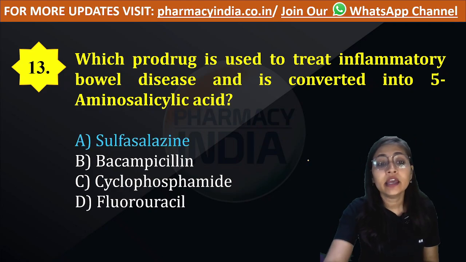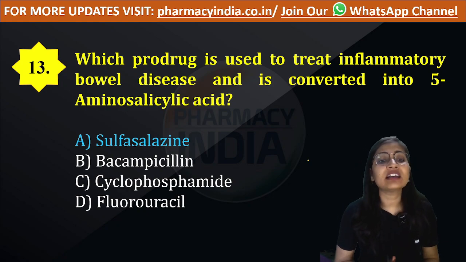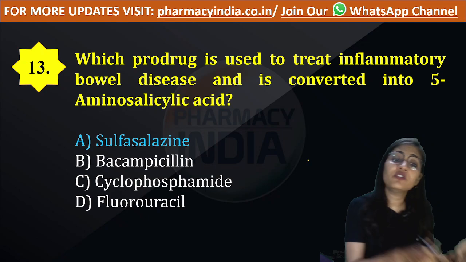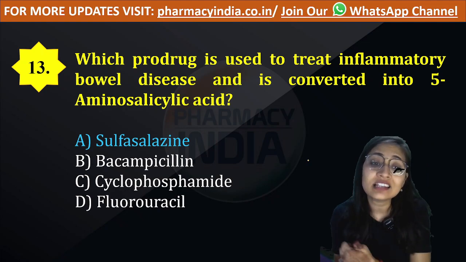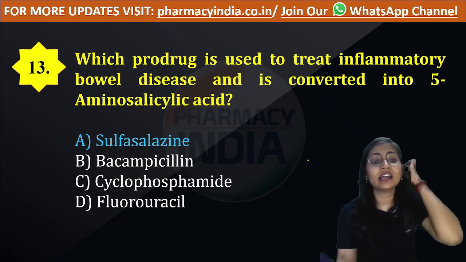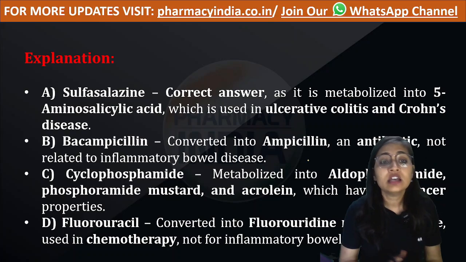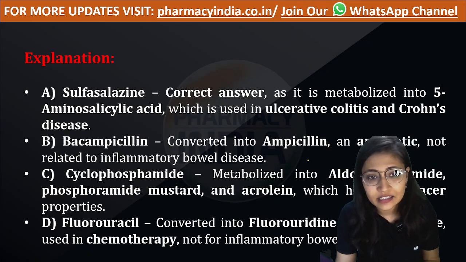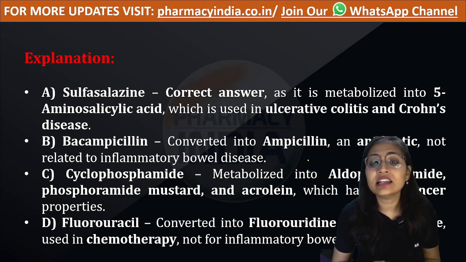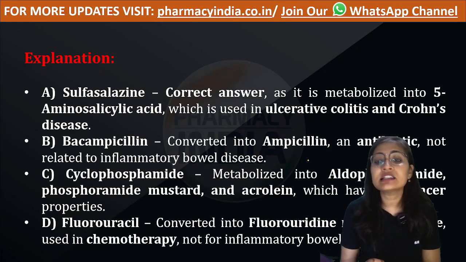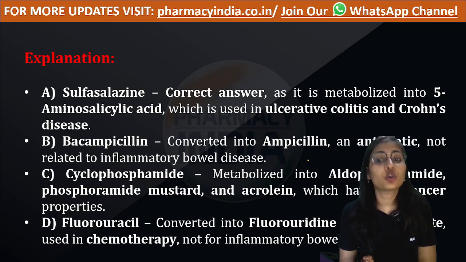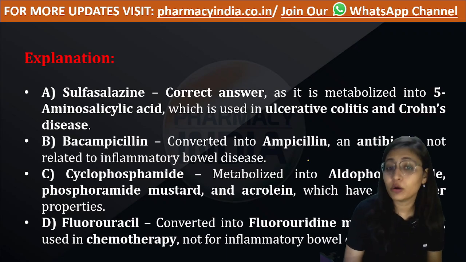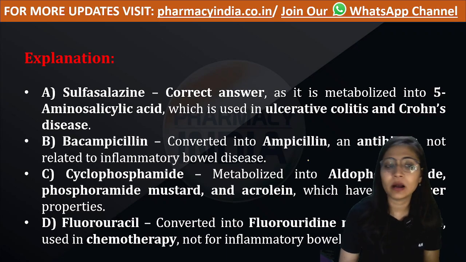Option A is correct, sulfasalazine. Sulfasalazine gets converted into 5-aminosalicylic acid, which is used in ulcerative colitis and Crohn's disease, that is, inflammatory bowel disease.